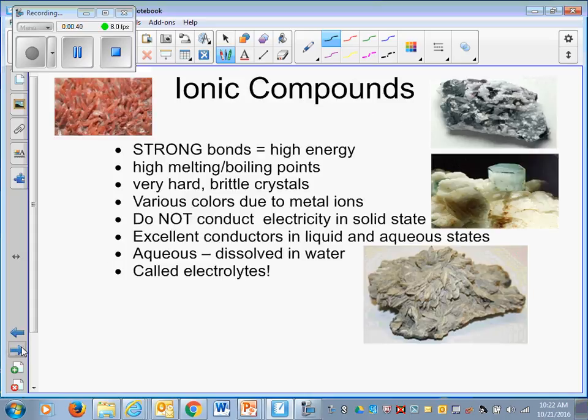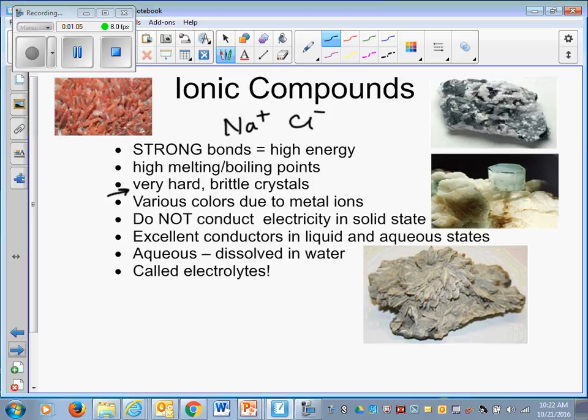So ionic bonds, of course, are the strongest bonds, or very, very strong bonds because of the cation and the anion. So they have high melting and boiling points because those different ions are holding each other very tightly. So ionic bonds have high melting and boiling points. They're very hard, brittle crystals, and they have very specific crystalline structures. Lattice structure we call it.